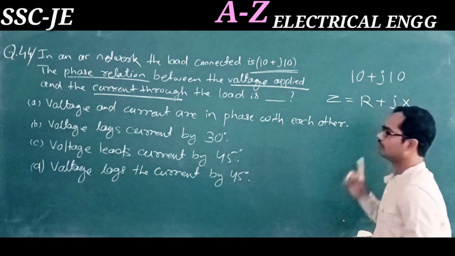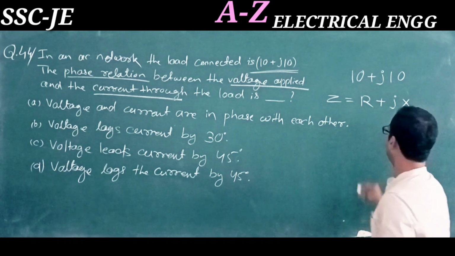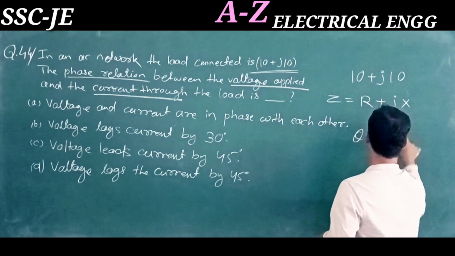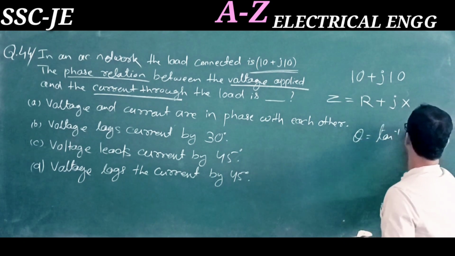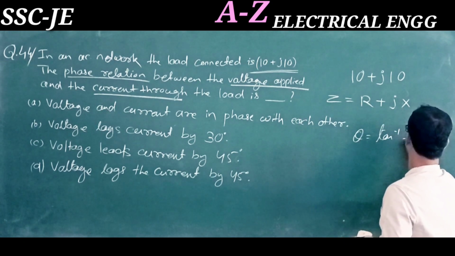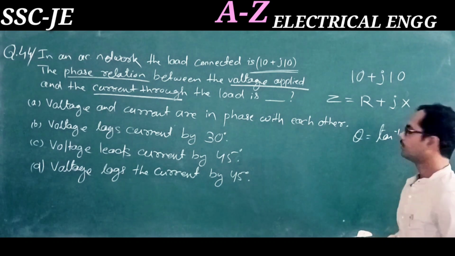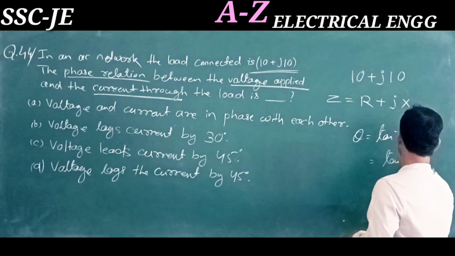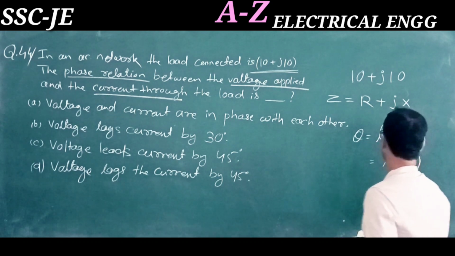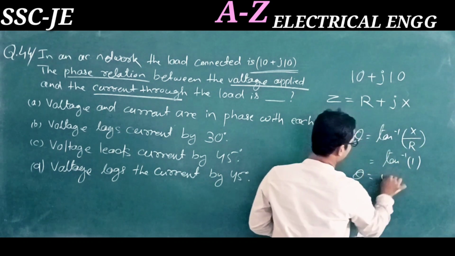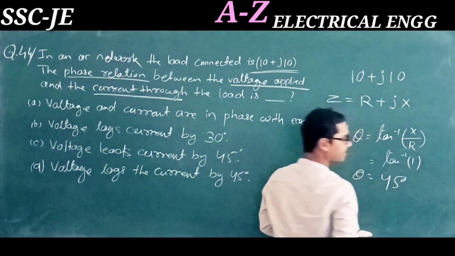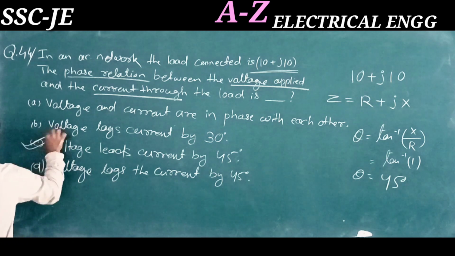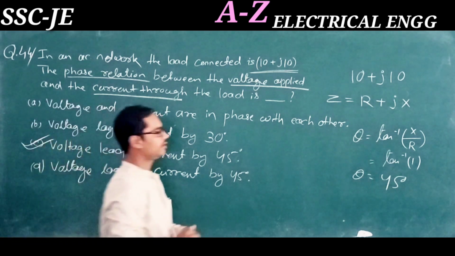From that, the angle theta will be tan inverse of X by R, which is tan inverse 1. So the angle will be 45 degree. The correct answer is that the voltage leads the current by 45 degree.